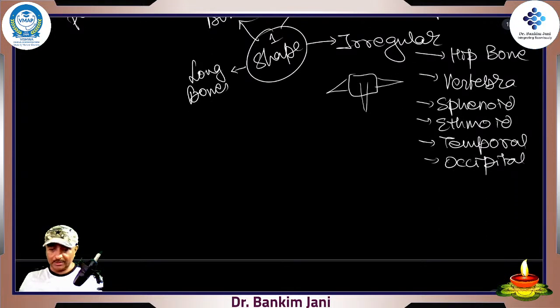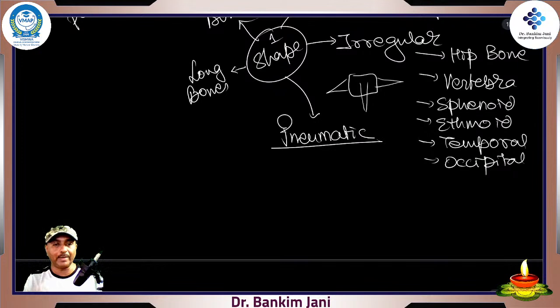Then comes the pneumatic bone. These are the bones which we were waiting for since long. Pneumatic means air, right? Intervertebral discs, they are not bones, right? They are the cartilaginous discs which are present between two vertebrae, and they give the support, they give the cushion, right?